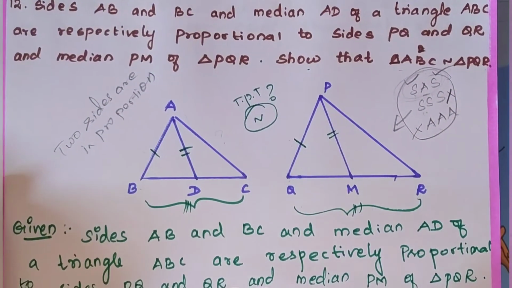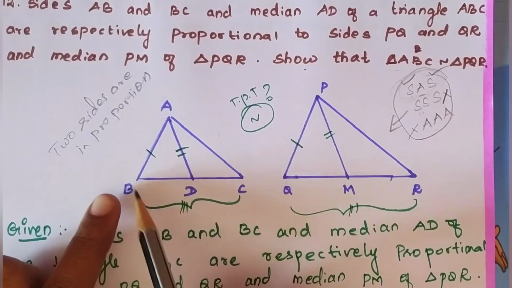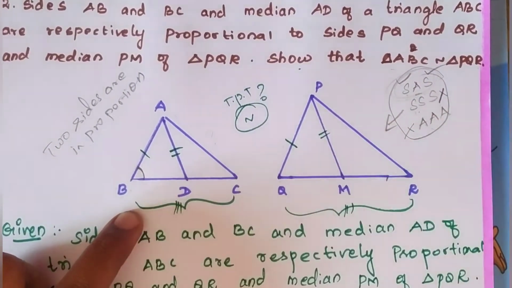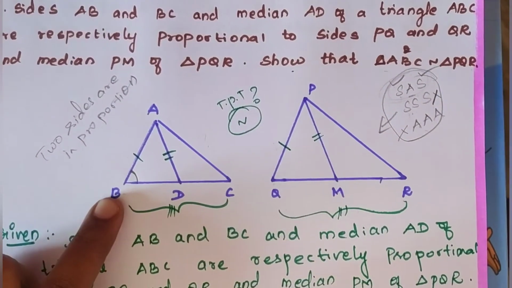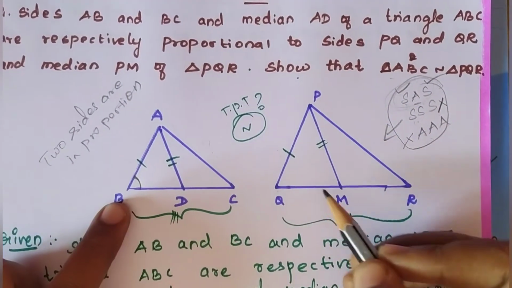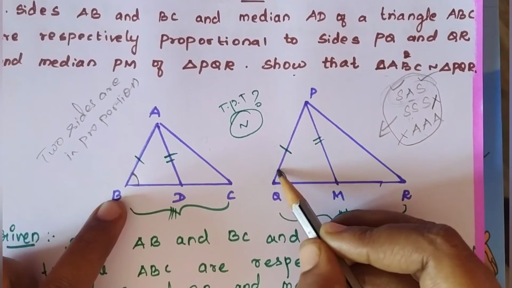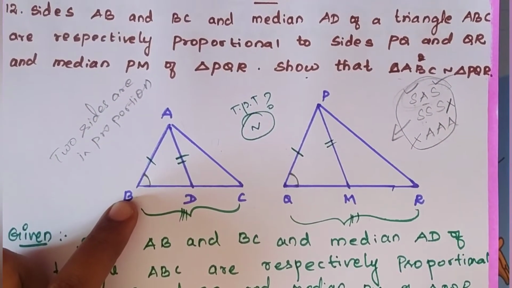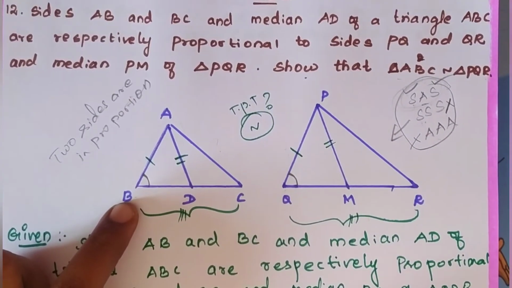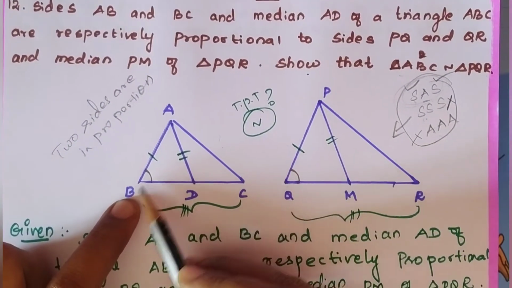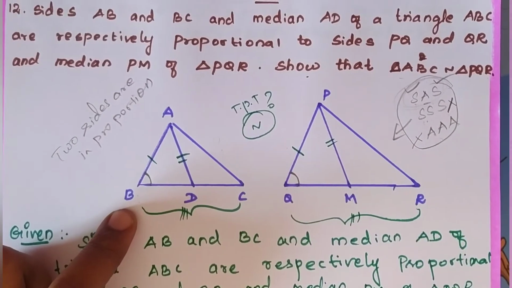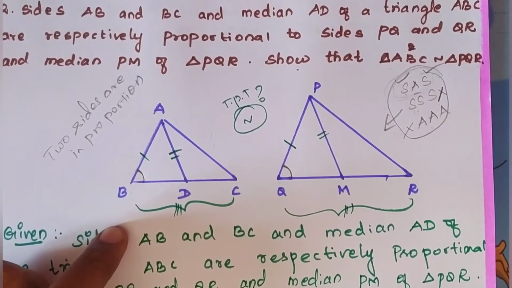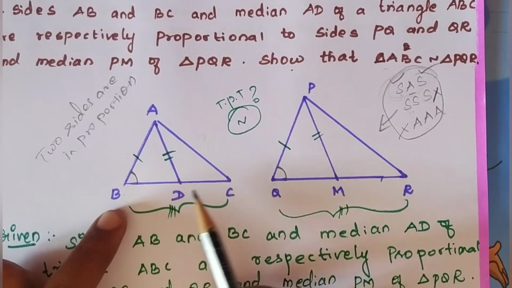Which one is the included angle? For the sides AB and BC, the included angle is angle B, and for this triangle Q is the included angle. But we can't say it is equal. We have to prove how the two angles are equal. That is important.